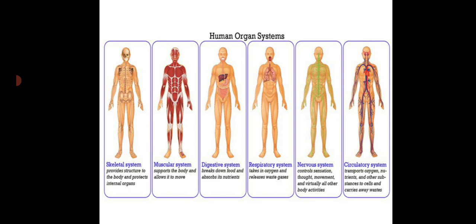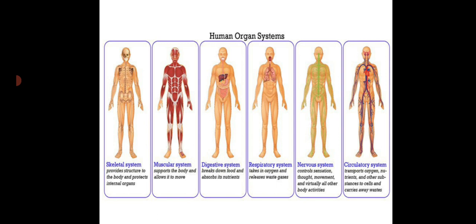We have all studied that each organ of our body performs its own function, right? Similarly, in our body we can see bones, right? The collection of bones is known as the skeletal system.